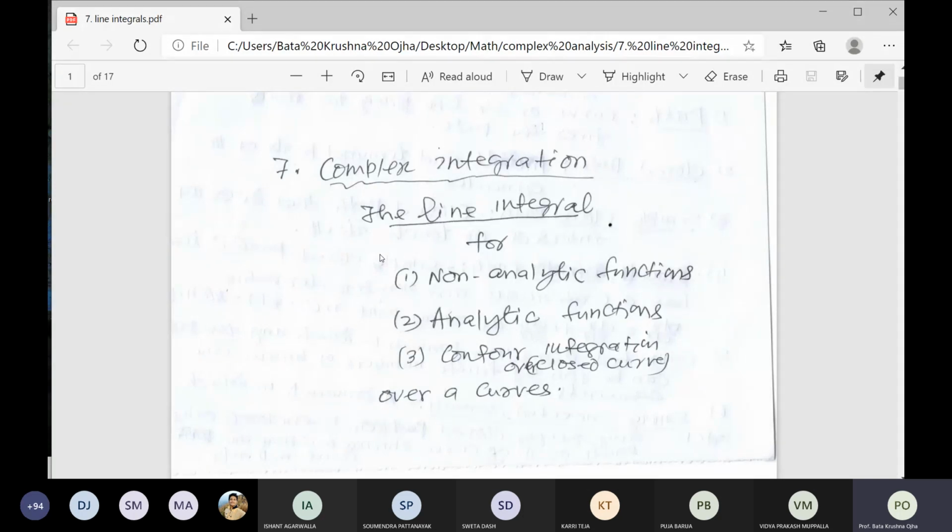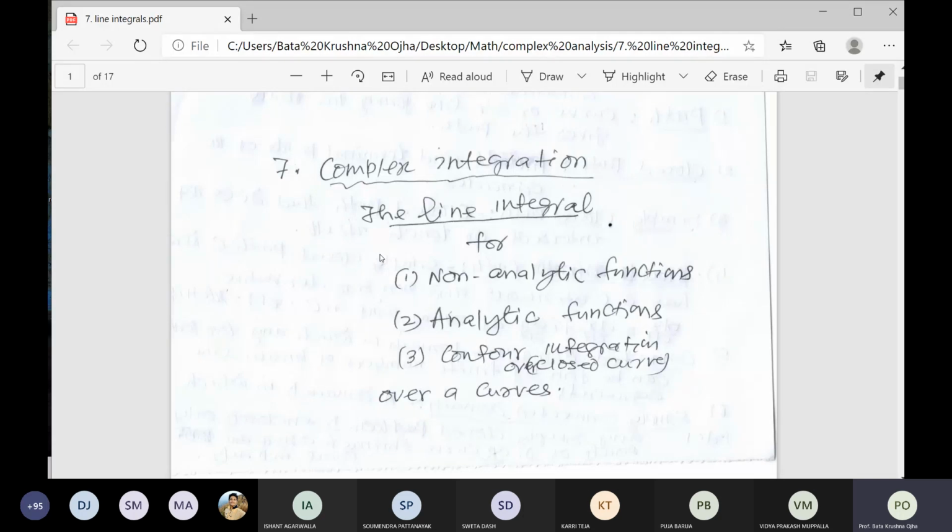Improper integral means you have an upper limit and a lower limit, and both limits will be infinity, right? Minus infinity, plus infinity, or any one of them is infinity. That is called improper. And the third type of improper is when the domain is not defined, that is, the function is not defined in the range.